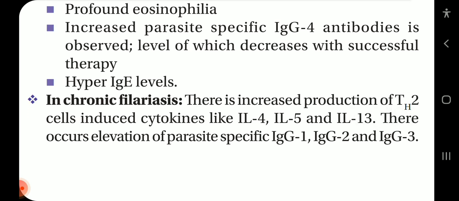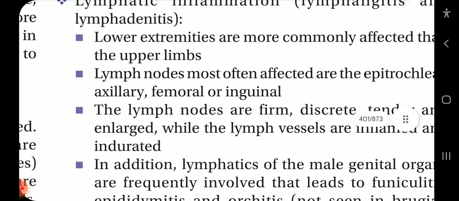In chronic filariasis, there is an increased production of Th2 cells, including induced cytokines like IL-4, IL-5 and IL-13. There occurs elevation of parasite-specific IgG1, IgG2 and IgG3 antibodies.